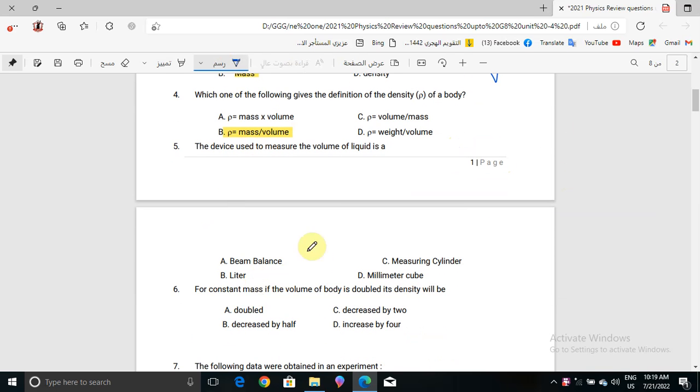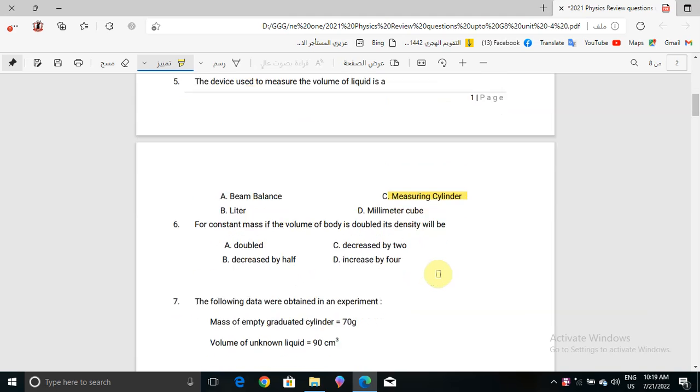Okay, now question number 5, the device used to measure the volume of a liquid is what? Beam balance, liter, measuring cylinder, or millimeter cube? The correct answer for this question will be the measuring cylinder, because it says device used to measure the volume of liquid.